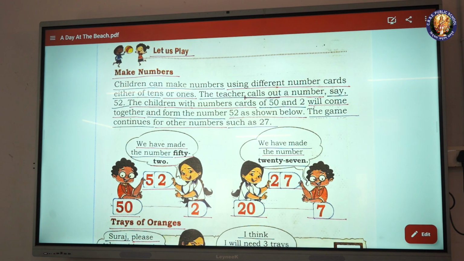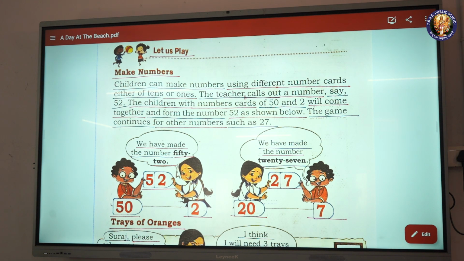The children with number cards of 50 and 2 will come together and form the number 52 as shown below. The game continues for other numbers such as 27.